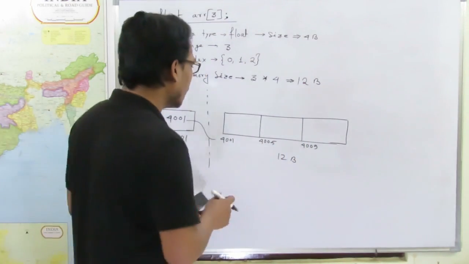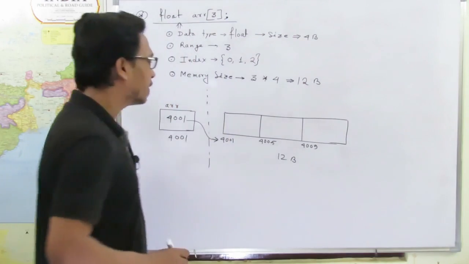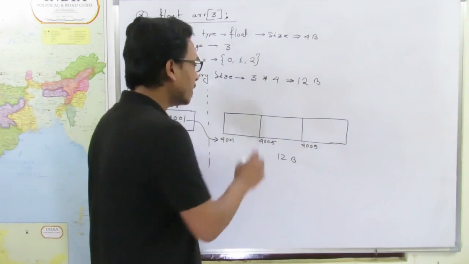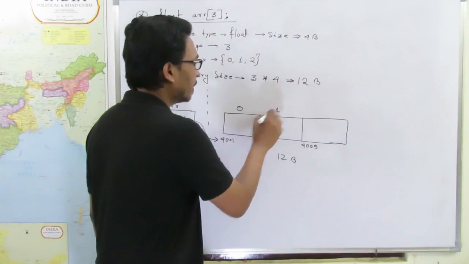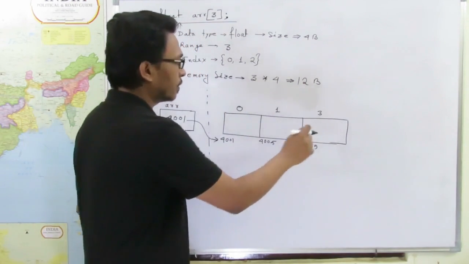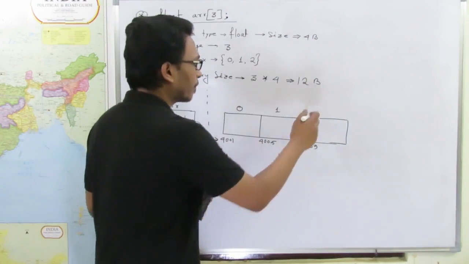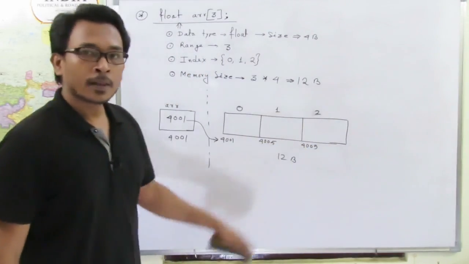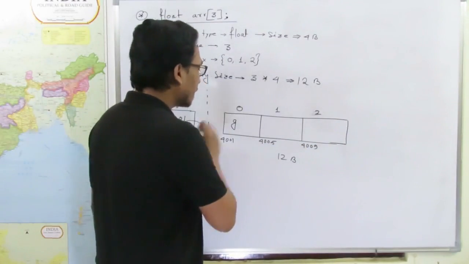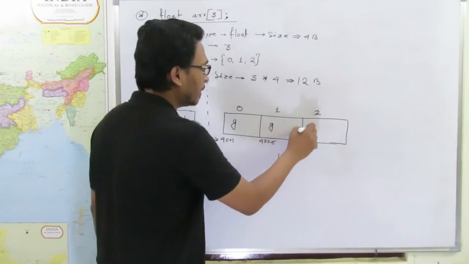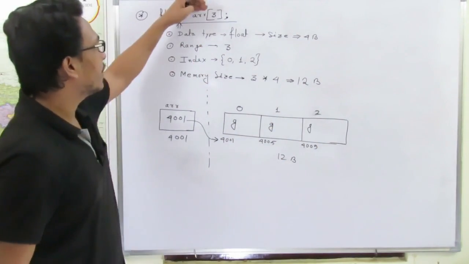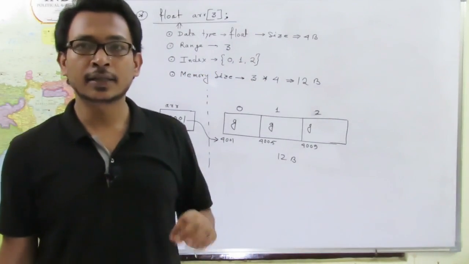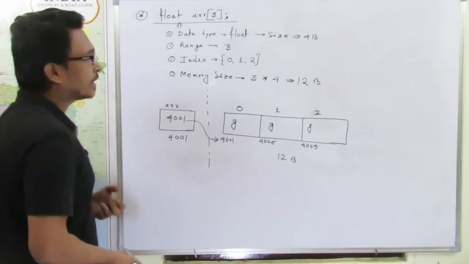Clear? Now coming to the index part. What will be the indices of this array's elements? First one will be 0, second one will be 1, third one will be 2. And then what will be the initial value? The initial value will be garbage. Why? Because we did not specify any value at the time of variable declaration or array declaration. Clear? Now next let's take